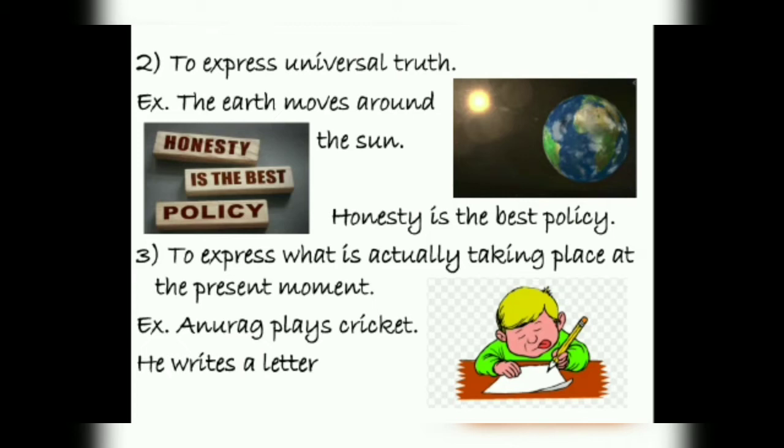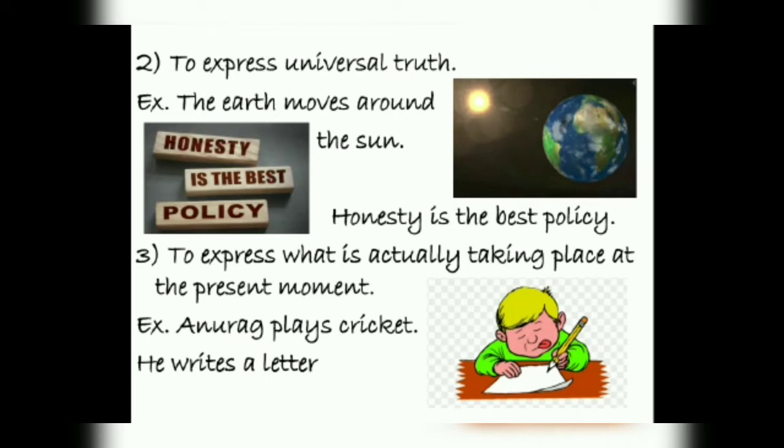Second, to express universal truth. When we are talking about the universal truth, at that time we use simple present tense. Now the universal truth: the earth revolves around the sun. That means today the earth revolves around the sun, yesterday also and tomorrow also. That means it is universal truth. We cannot change it. At that time we use simple present tense. Honesty is the best policy.